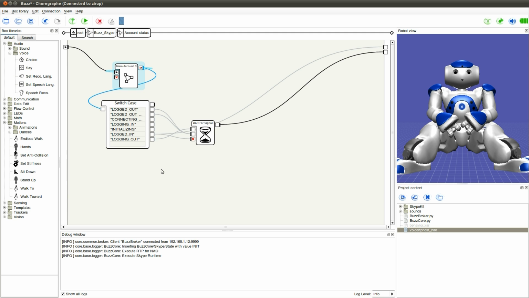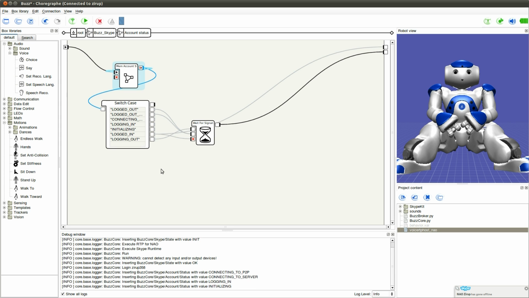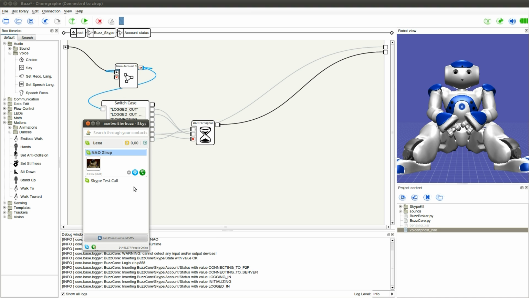So now the bus core is loading. And now it's logging the user. And now the robot appears connected. Let's see now what happens when we send a message.